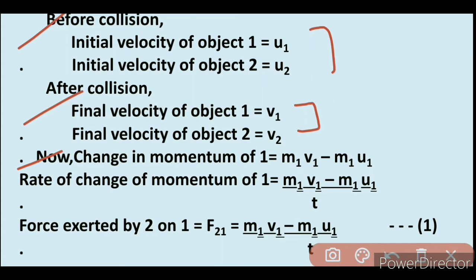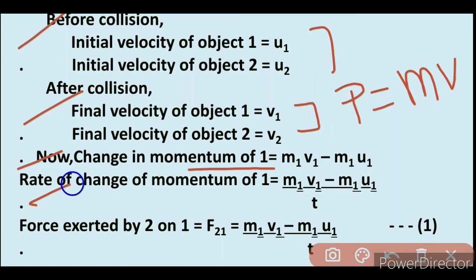Now change in momentum is equal to m into v. Change in momentum of object 1 is m1 v1 minus m1 u1. So rate of change of momentum of object 1 is m1 v1 minus m1 u1 upon t.